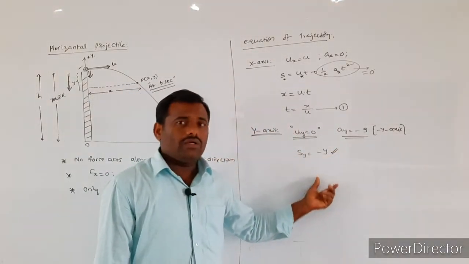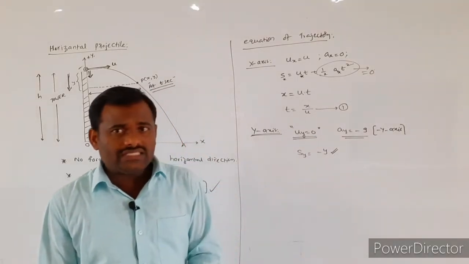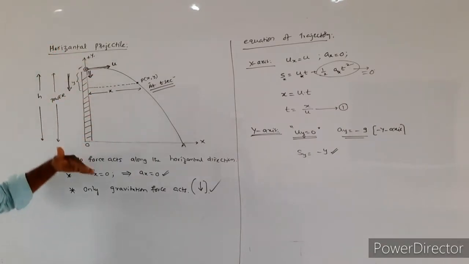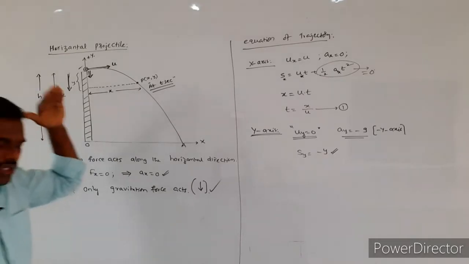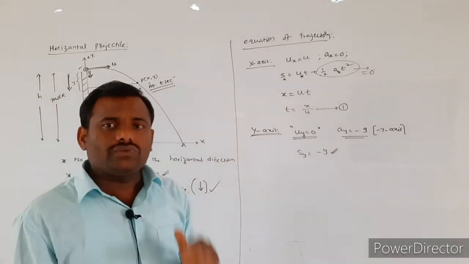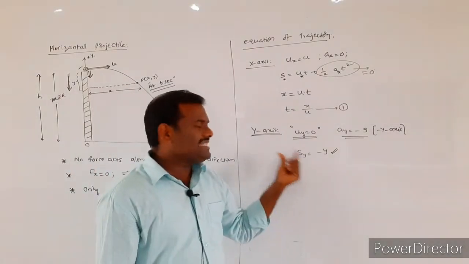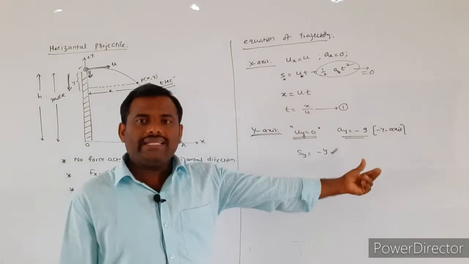Sy is equal to minus y. Why did I write the minus y? The displacement you measured is below the horizontal, or towards the negative y-axis. That's why the displacement Sy can be written as Sy is equal to minus y.